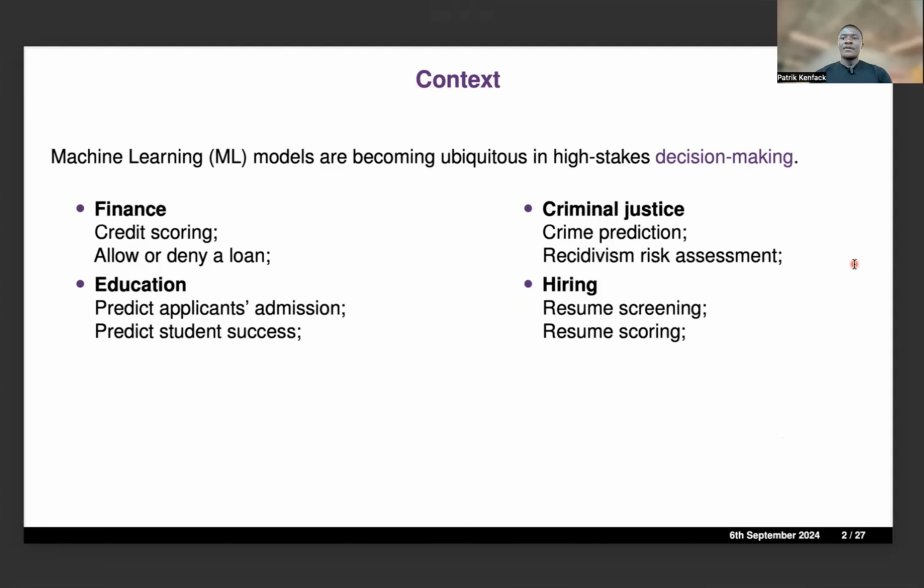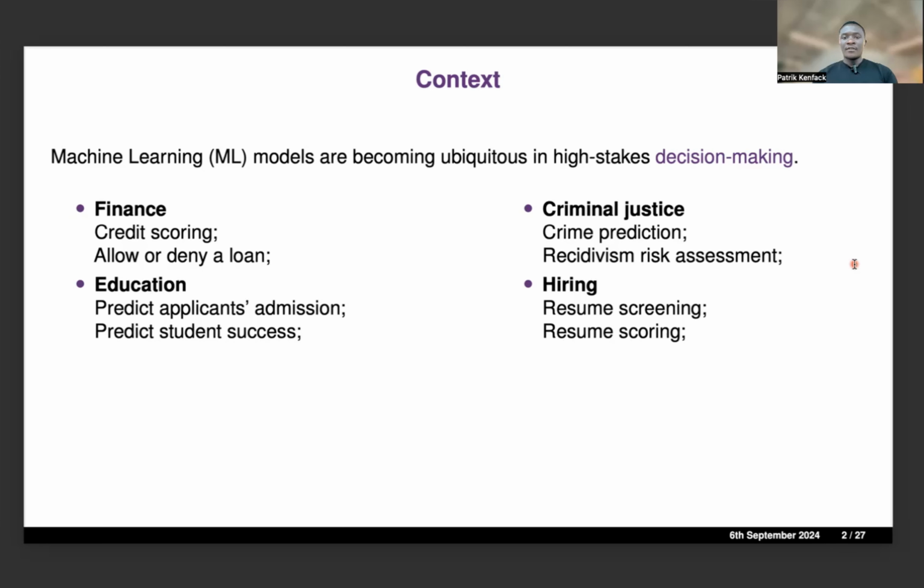So for the context, machine learning models are becoming increasingly used in high-stake scenarios where the decisions that are provided can have profound impact on people's lives. And those domains span from finance, criminal justice, hiring, or education.